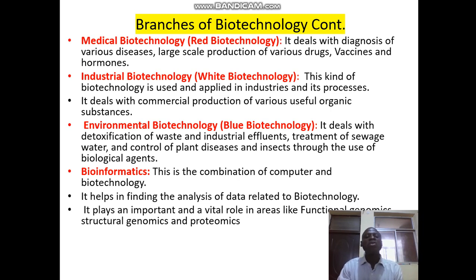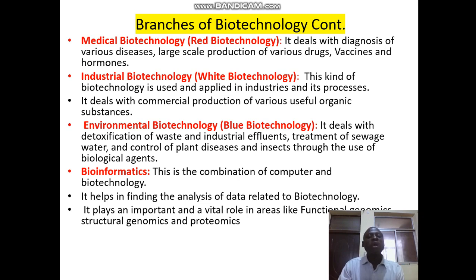This kind of biotechnology is used and applied in industry and in processes. Ordinarily, we use microorganisms in the industry to produce different kinds of products. It also deals with the commercial production of very useful organic substances, such as chemicals. We have citric acid and so forth and so on.